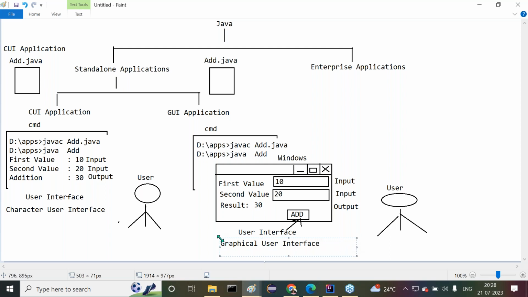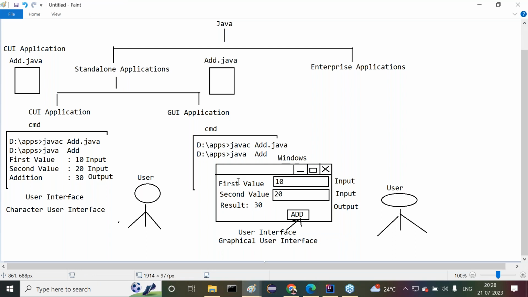Right, sir? Previously we had a character user interface, no? Now it is a graphical user interface. On the basis of this graphical user interface, we prepared this application. So this application is called a GUI application.